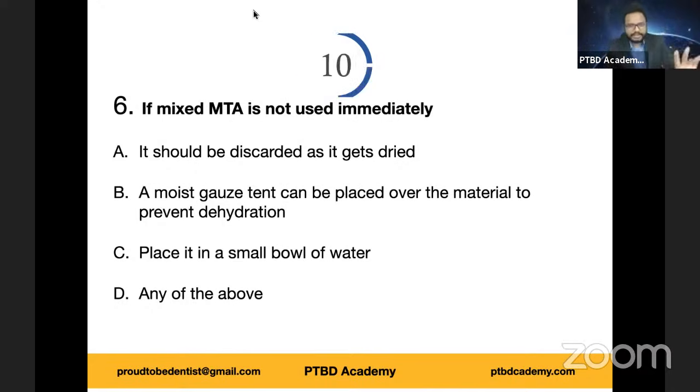It should be discarded as it gets dried. A moist gauze tent can be placed over the material to prevent dehydration. Place it in a small bowl of water, any of the above. So which one do you think is more appropriate if the mixed MTA is not used immediately? 10 more seconds for you to answer this question.